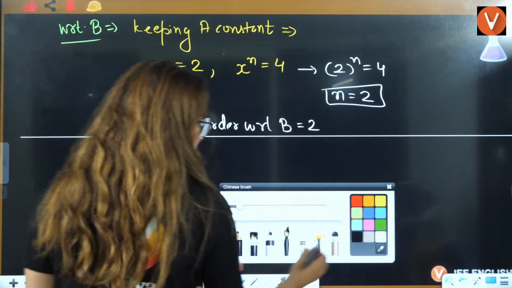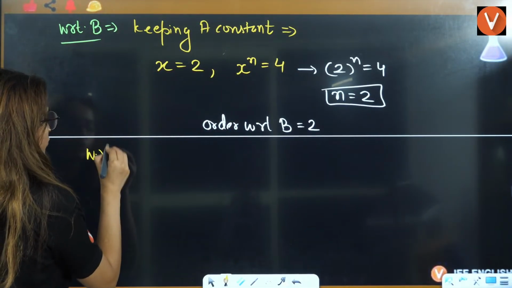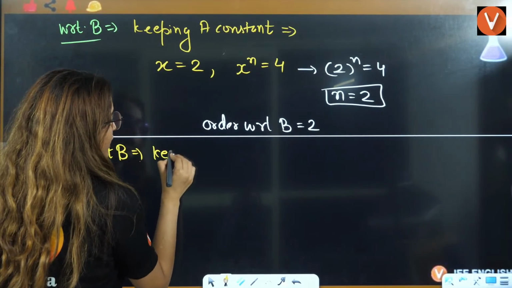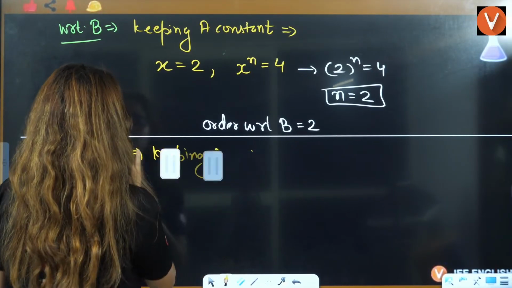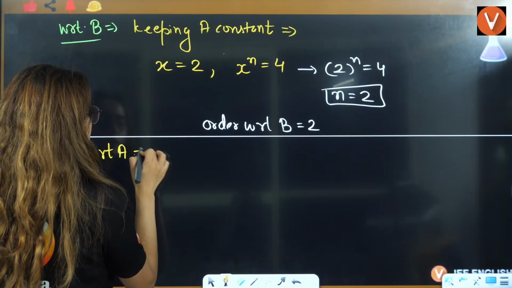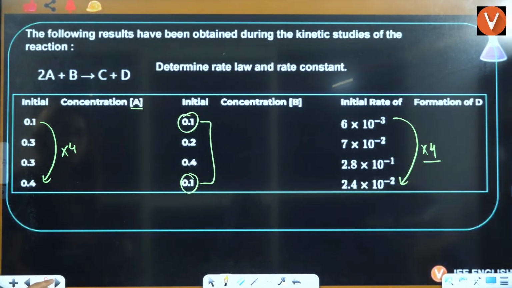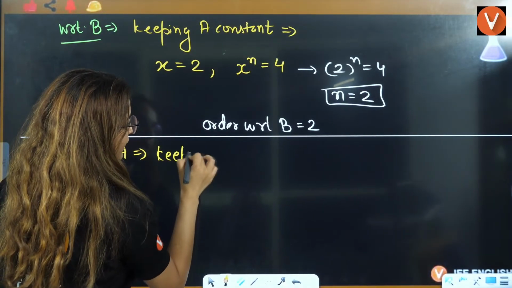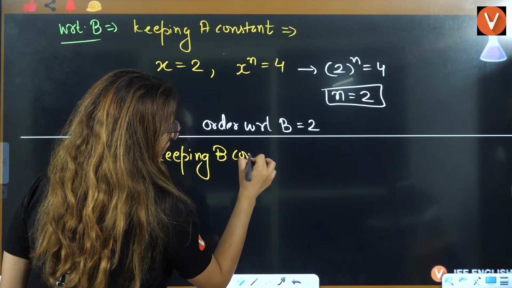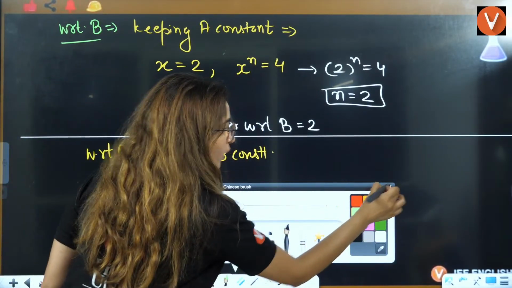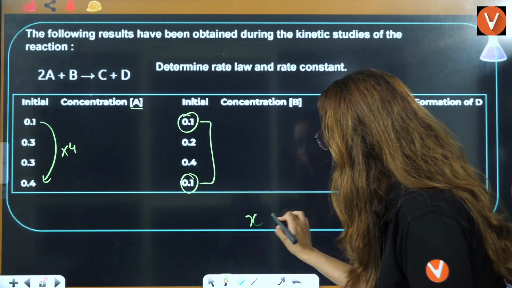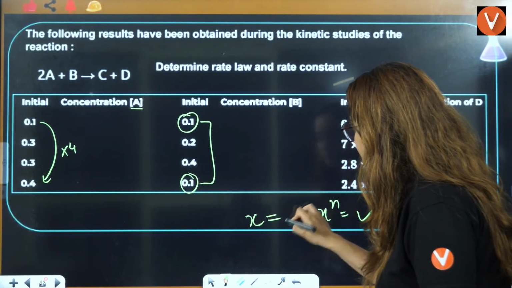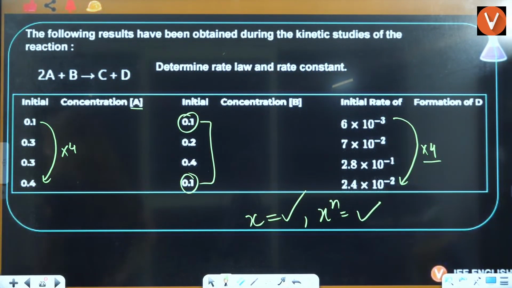So now, with respect to A we are finding out, keeping B constant, right? We are keeping B as constant. What you will see, what is the value of X here? Who will tell me what is the value of X? What is the value of X raised to power n? What is the value of the order with respect to A? It is 1.